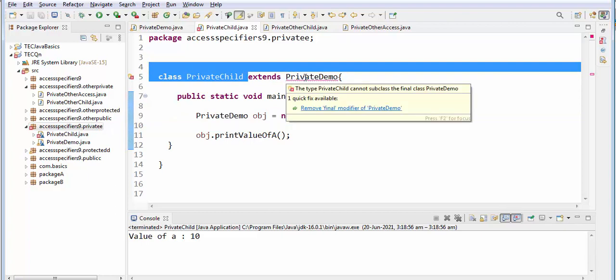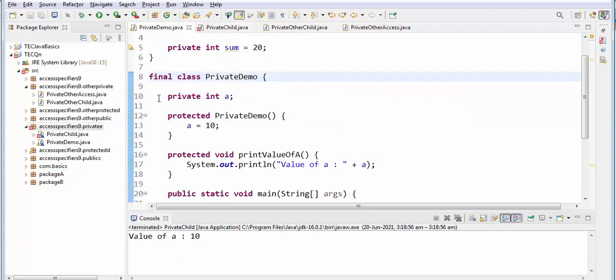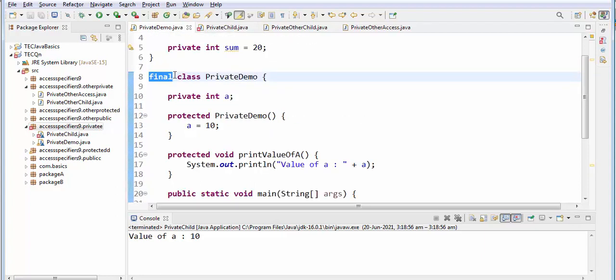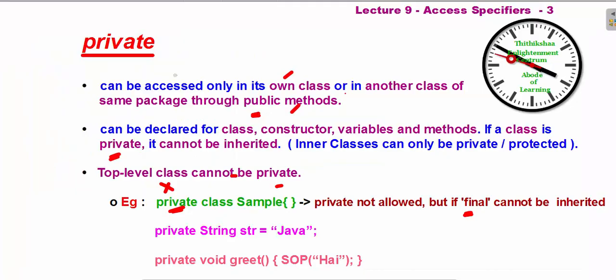See, the type private child cannot subclass. It is telling I cannot be the subclass anymore. So if you give the final keyword over here, then here you cannot extend. Okay, that is what they are telling. Private you cannot give, so instead the class can be abstract. If it contains any abstract method, then the class should be abstract, right? That is while we were studying the interface, we have seen that example also. So if I make it final, it cannot be inherited.